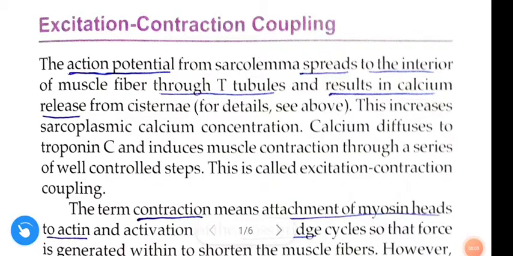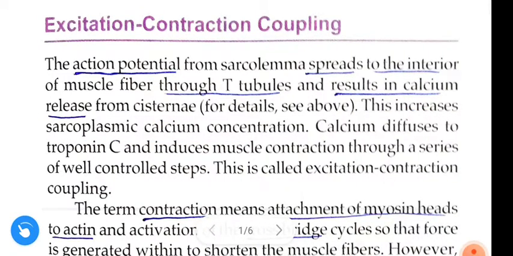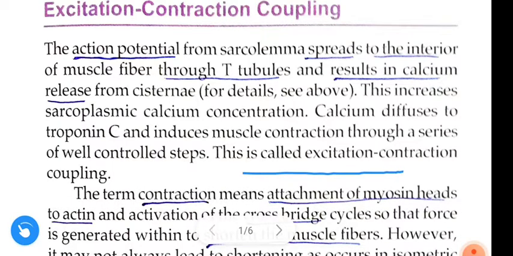In this video, we are going to learn about excitation contraction coupling. The action potential from the sarcolemma spreads to the interior of the muscle fiber through T tubules and results in calcium release from the cisternae. This cisternae is present in the sarcoplasmic reticulum or endoplasmic reticulum. This increases sarcoplasmic calcium concentration. Calcium diffuses to troponin C and induces muscle contraction through a series of well controlled steps. This is called excitation contraction coupling.